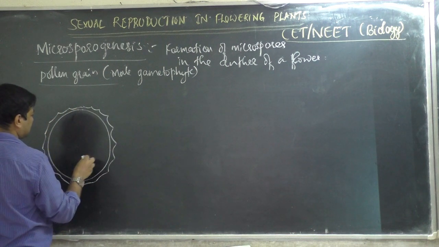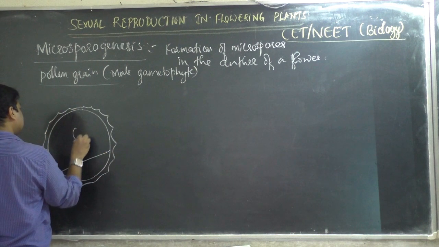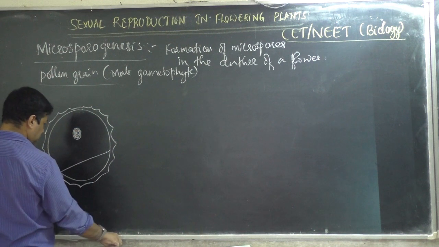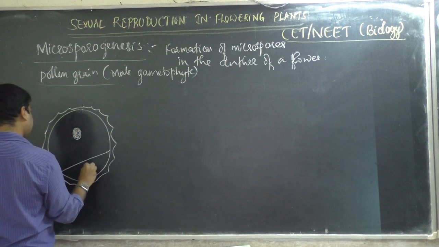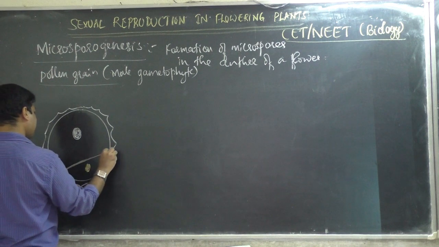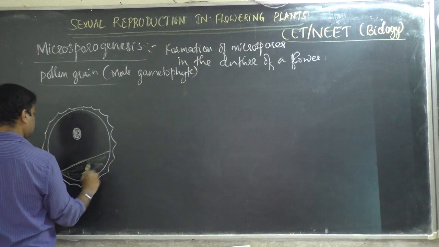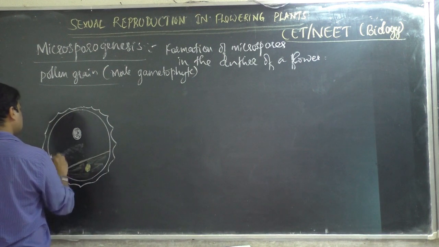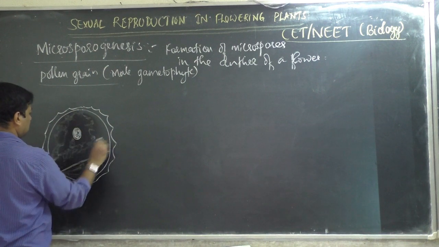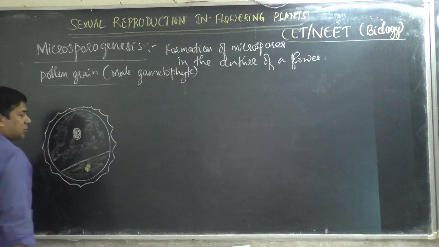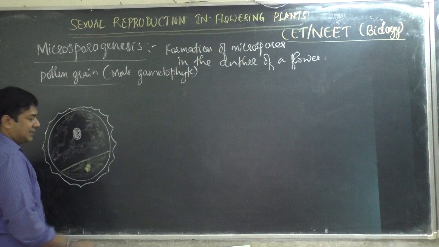If you remember the structure, the pollen grain contains 2 cells.